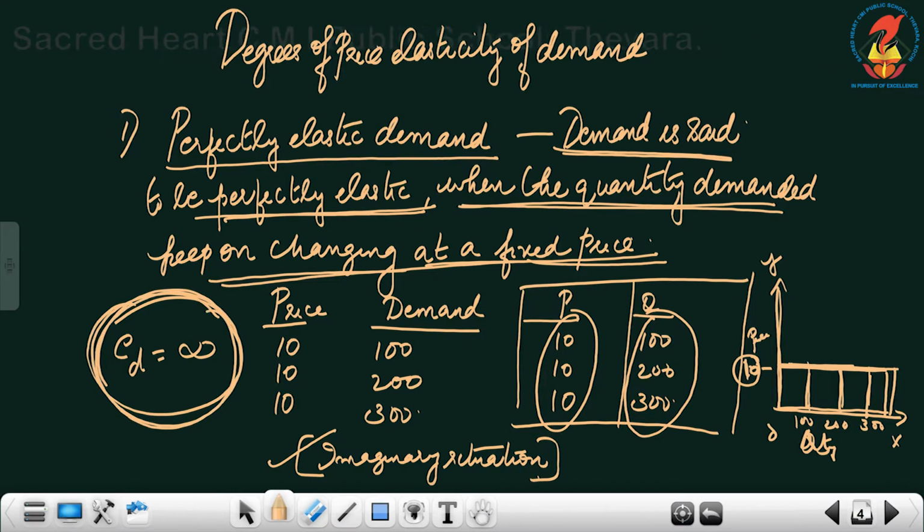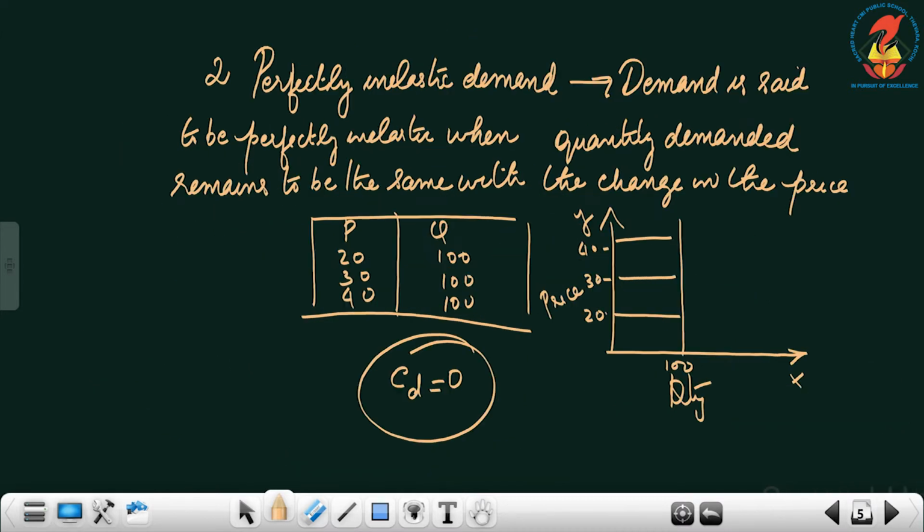Elasticity of demand is equal to infinity. Okay. So in such a situation the demand curve will be parallel to the x-axis. This is a demand curve which we have drawn and that is parallel to the x-axis. So, elasticity of demand is equal to infinity, in which the demand curve will be parallel to the x-axis.